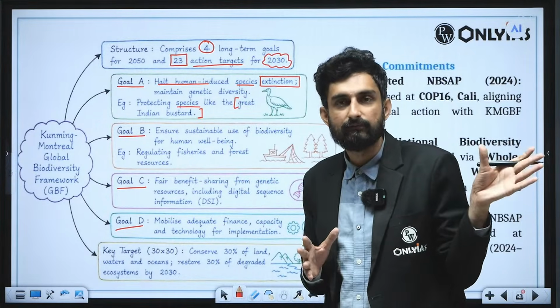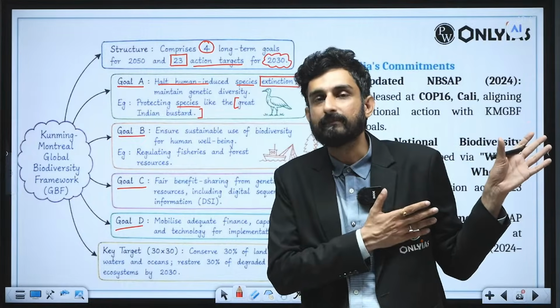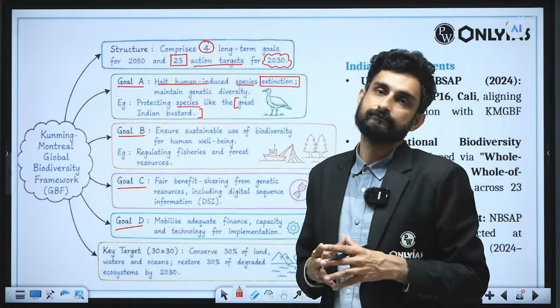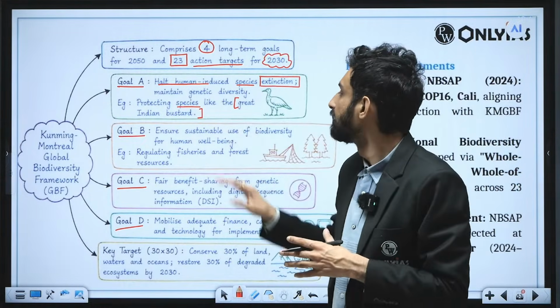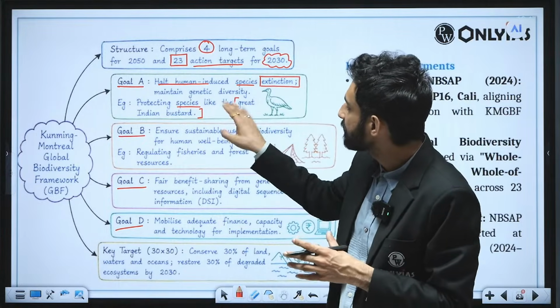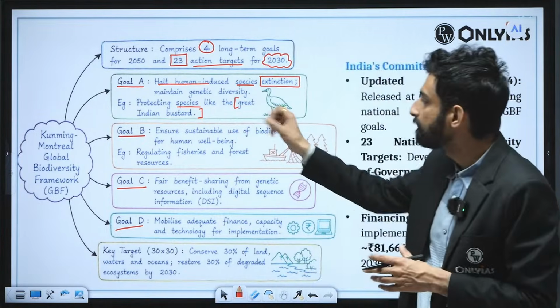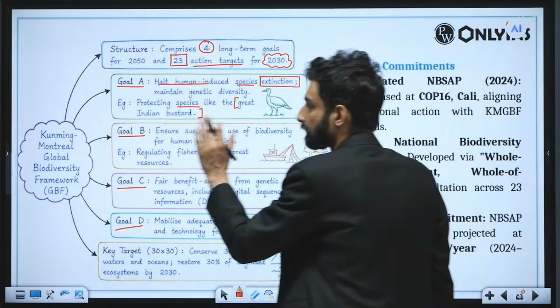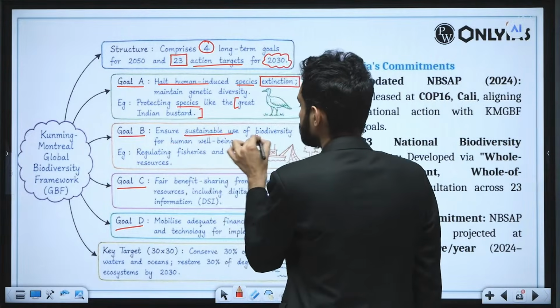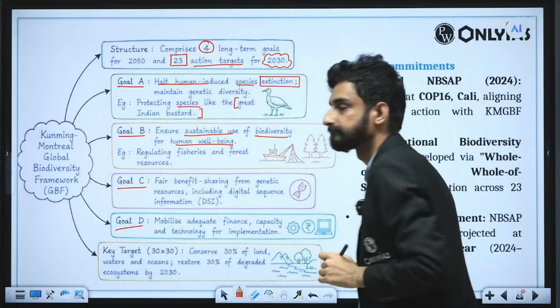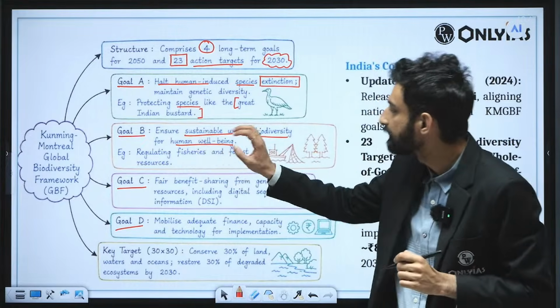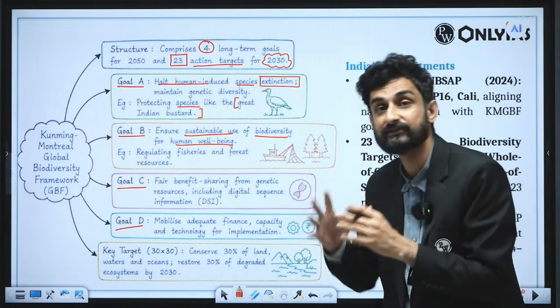And you must have heard that a few months back, 3-4 new chicks, newborn babies of the Great Indian Bustard, have been seen. So you could have written that as well. Goal B: ensure sustainable use of biodiversity for human well-being. So there should be regulation in the context of fisheries and forest resource usage.